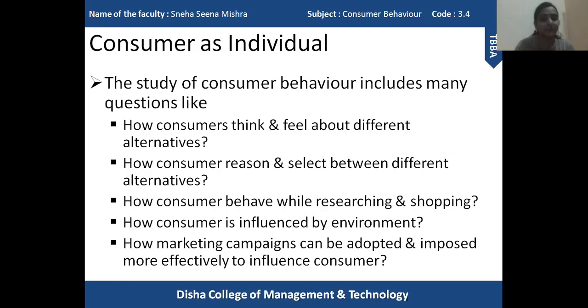So these are the marketing campaigns which companies create in order to influence a particular set of target consumers. So these are the various questions which are answered by the study of consumer behavior.